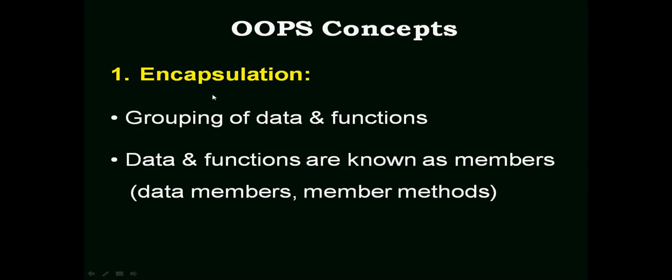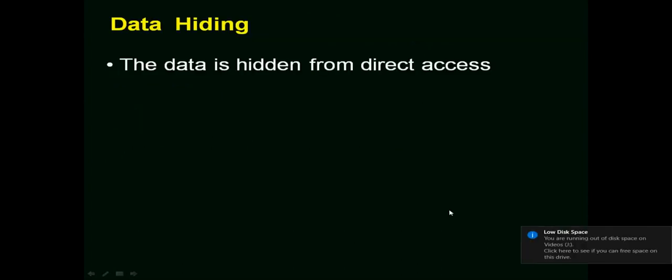First one is encapsulation. Encapsulation means grouping of data and functions. We already know that an object is a combination of two things, that is, data and functions. Whenever we group data and functions together, it is known as encapsulation, and the data and functions are known as members. That is, data is known as data members and methods are known as member methods.